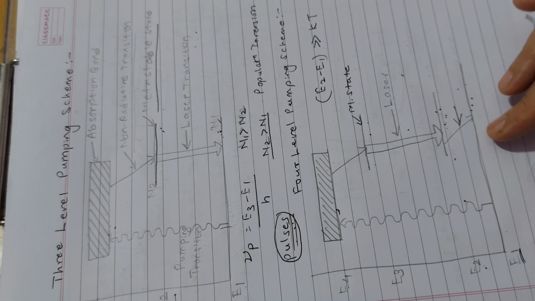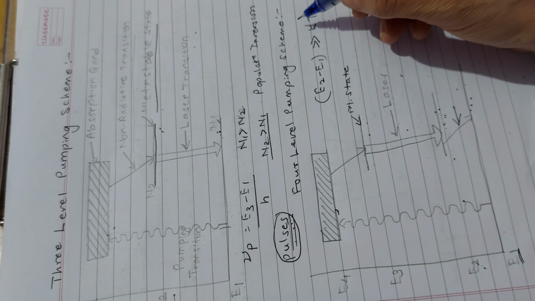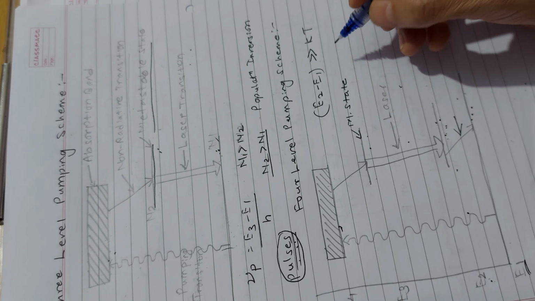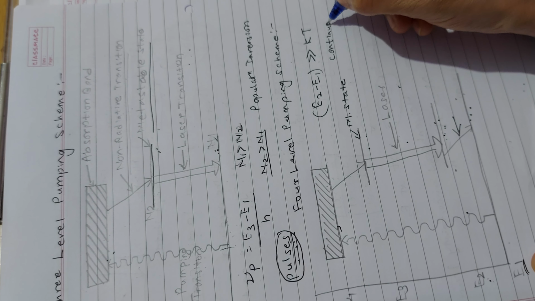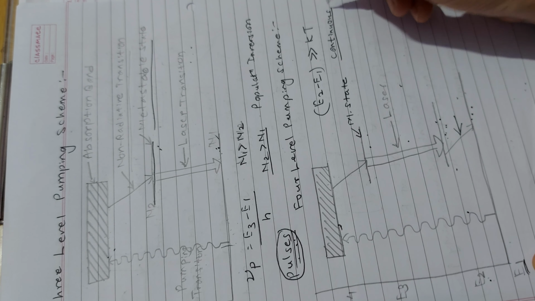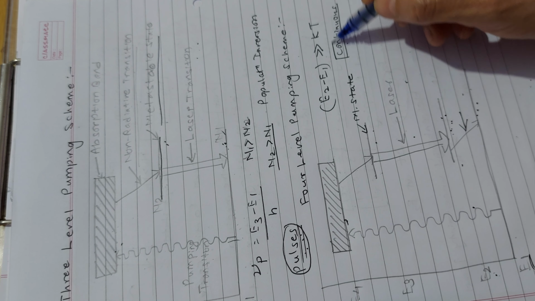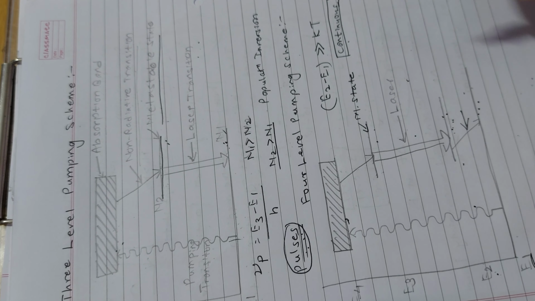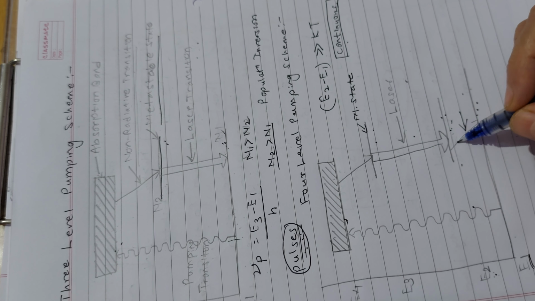Therefore, this 4-level pumping scheme, or the 4-level laser, can operate in continuous mode. So: 3-level laser, pulse mode; 4-level laser, continuous mode, because of the virtual E2 state.